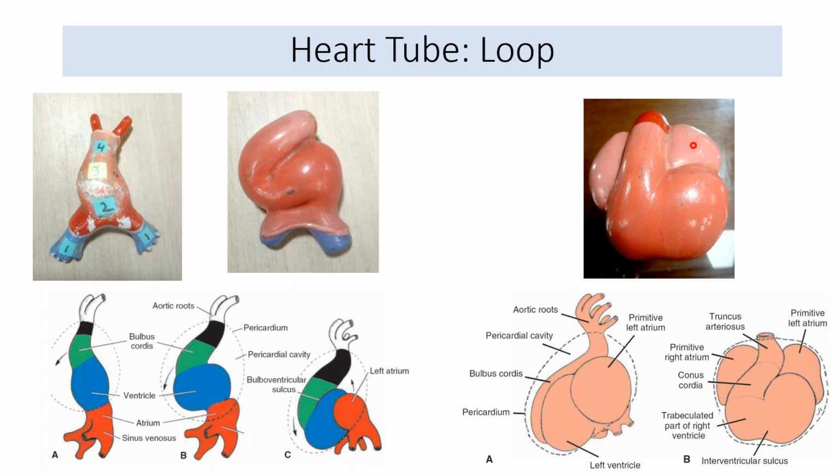In this, the light pink parts are of the atrium, which has shifted now cranially. So ultimately, this is how it acquires its position. We started the tube with the truncus arteriosus, the bulbus cordis, ventricle, and atrium in this fashion. And now the atria are located superiorly, cranially, and dorsally. In between, the truncus arteriosus is there, followed by the bulbus cordis and the ventricle. So bulbus cordis is forming the right ventricle, and the ventricle is going to form the left ventricle.